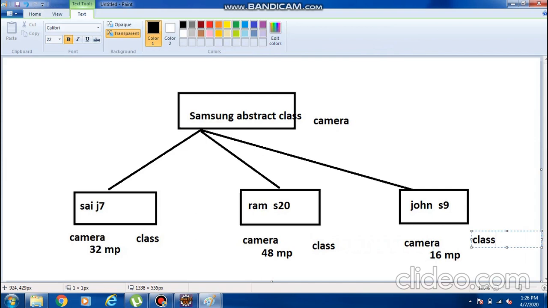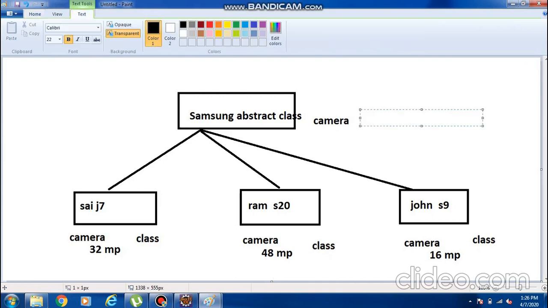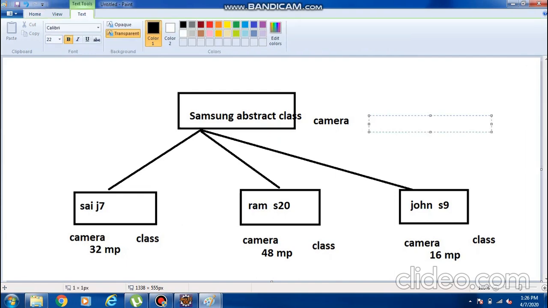Which one is the common feature? That common feature we can take as abstract. Now in these three, what is the common method we are using? Camera, just camera. So I am taking camera as an abstract method. Camera I am taking as which method?